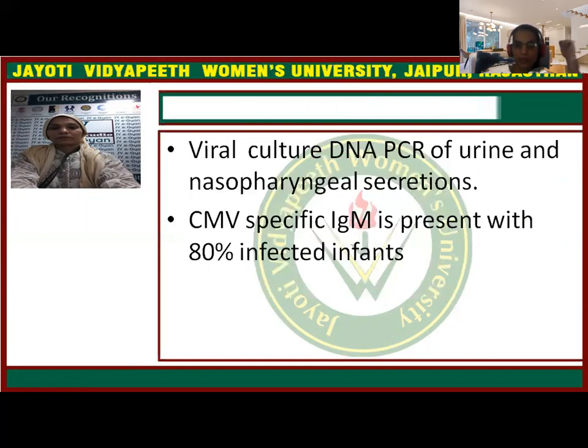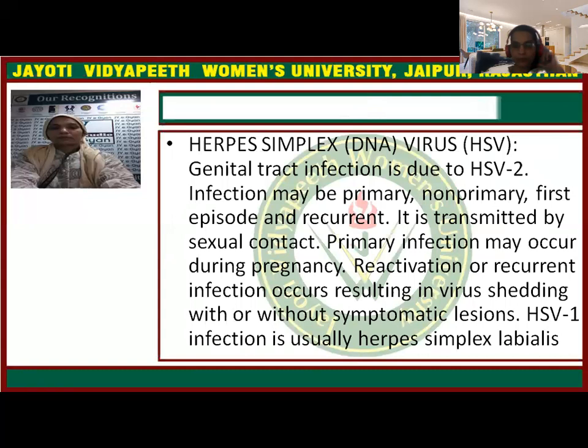From the investigation point of view, viral culture and DNA PCR testing of the urine and the secretions has to be done. Again, immunoglobulin M is present in the infected infants. It is the diagnostic for CMV.